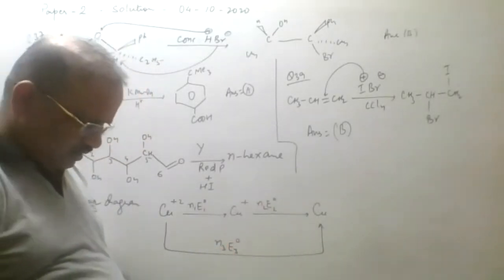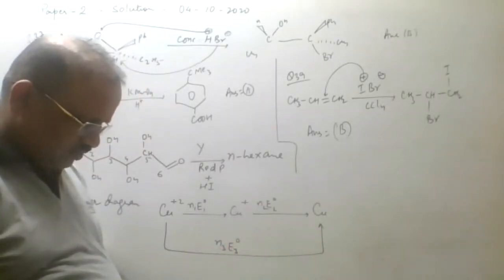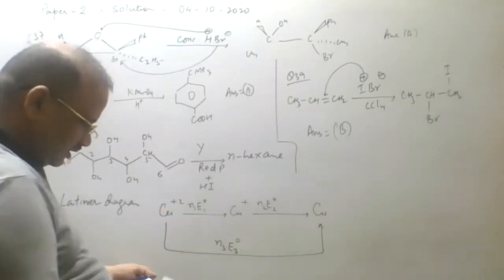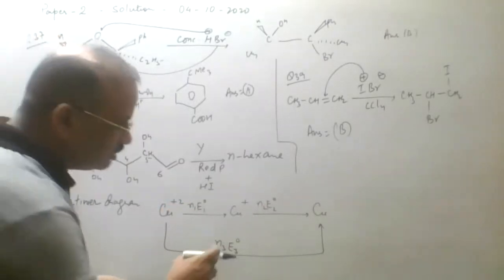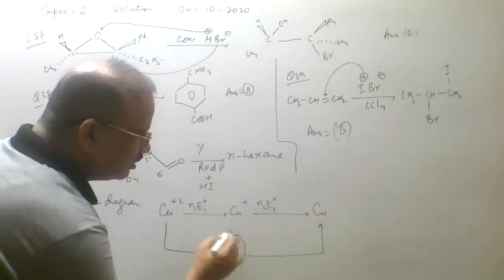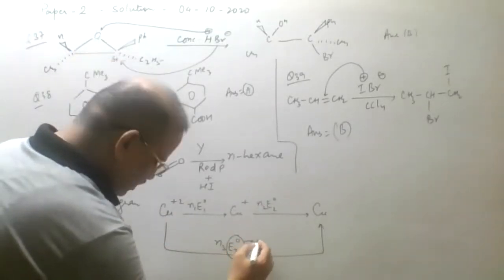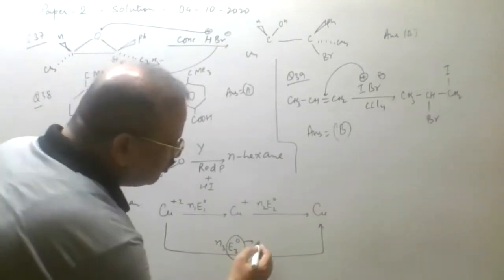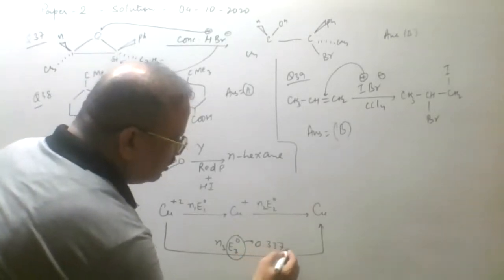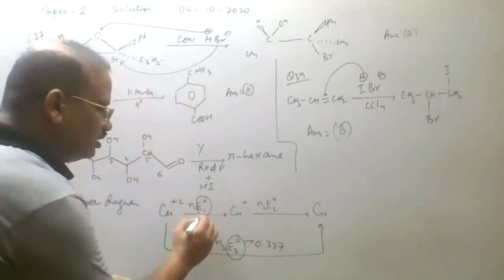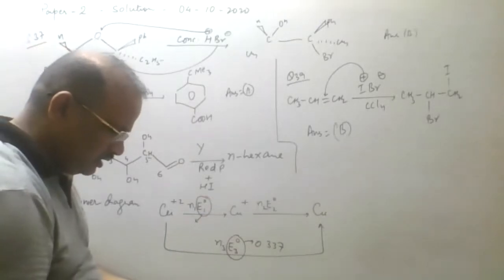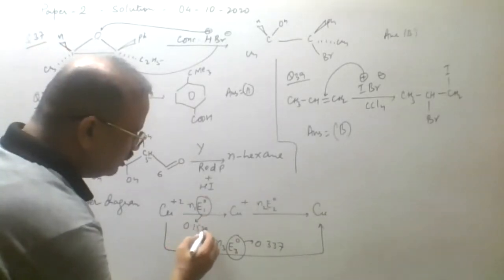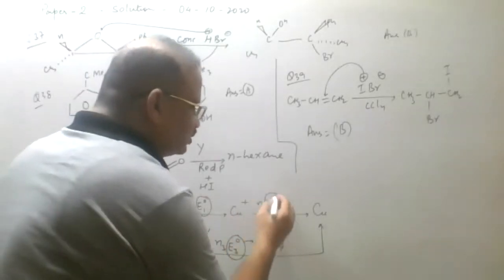Now what we require is, we are given E1 naught, that is Cu2+ to Cu+, and we are given E3 naught, that is Cu2+ to Cu. E3 naught is given as 0.337 and E1 naught is given as 0.153 volt, and we have to calculate E2 naught.